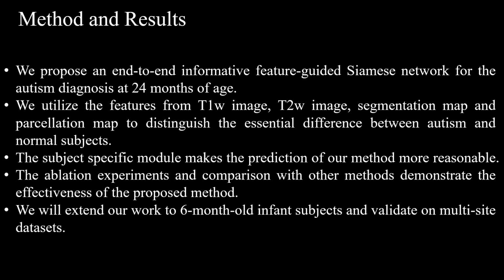And thirdly, the subject-specific module makes the prediction of our method more reasonable. And lastly, the ablation experiments and comparison with other methods demonstrate the effectiveness of the proposed method.